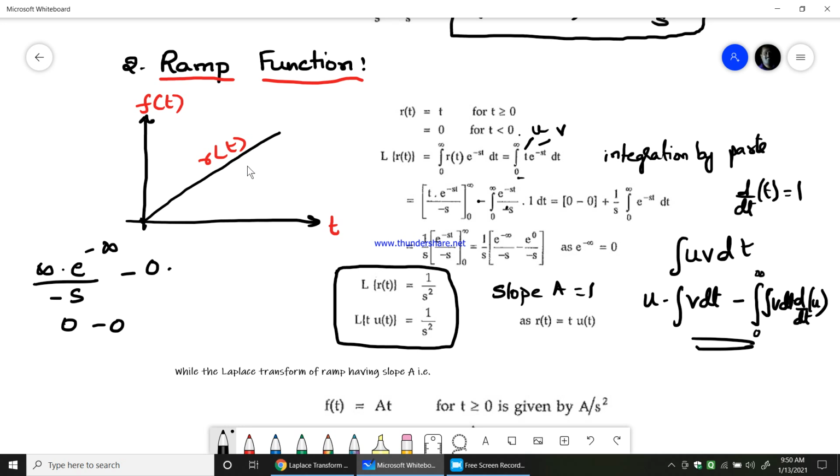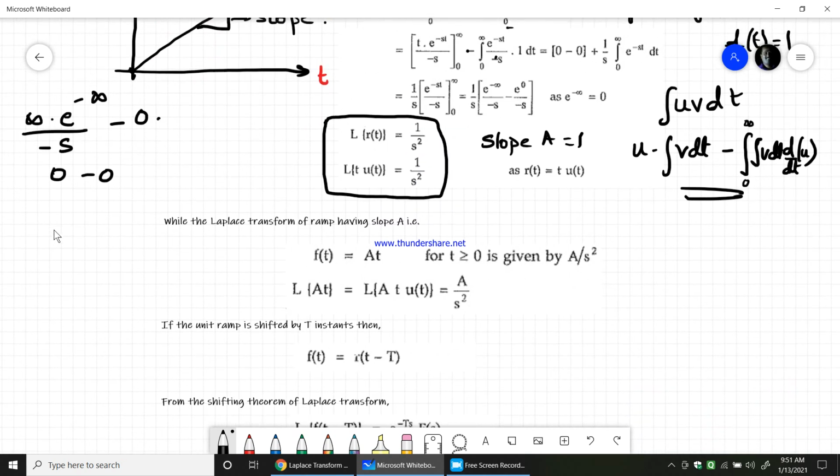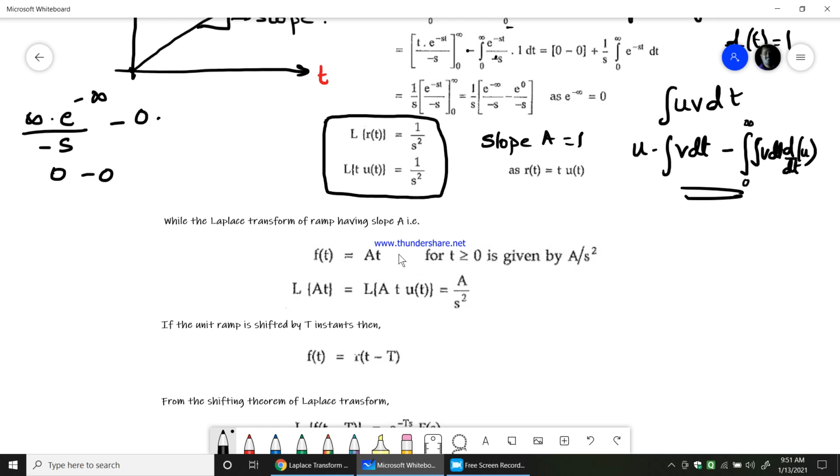Okay, for a ramp normally we take the slope like this, horizontal and vertical, and we try to take the slope of the particular ramp wave. So now think of a ramp having a slope a, then f of t would be equal to a into t. So Laplace transform of a into t would be equal to Laplace transform of a into t u of t. As a is constant, you are just multiplying a with this 1 over s square. So when you have a slope of a, this would be the Laplace transform that you get.